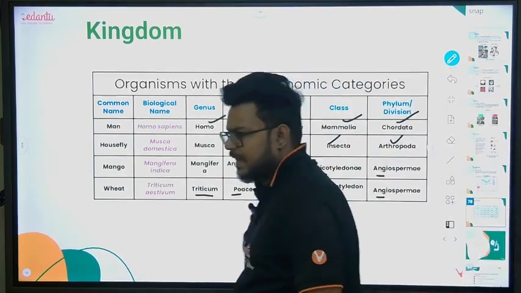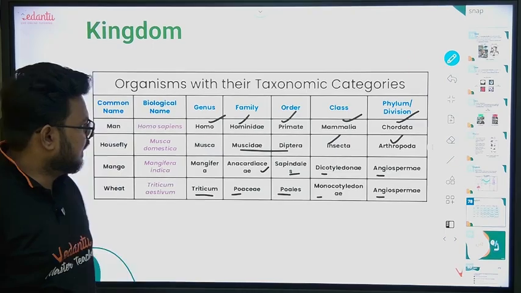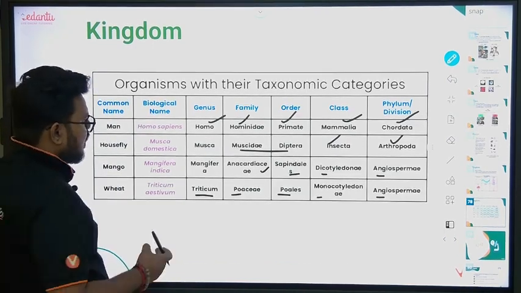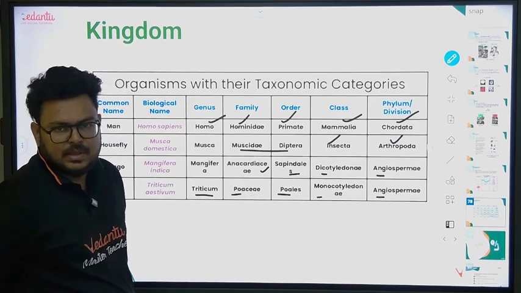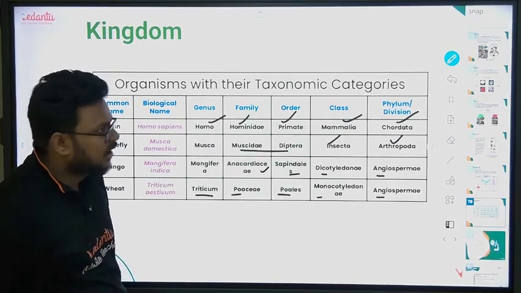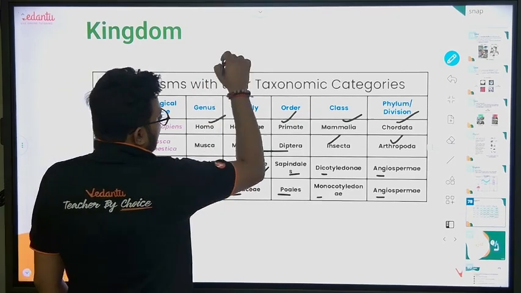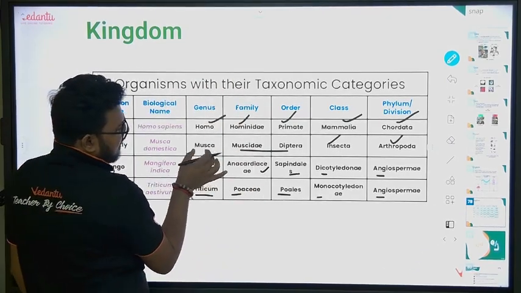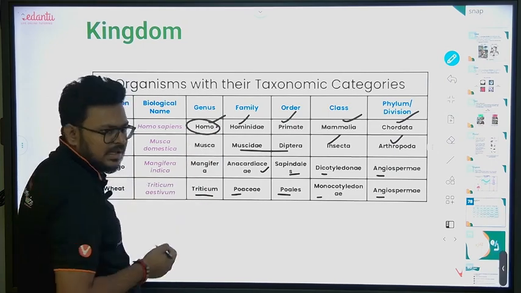Okay, so like I said, by the end I will tell you the difference between category and taxon. See, taxon represents what? The name of a group. For example, if you talk about Homo, Homo is what?